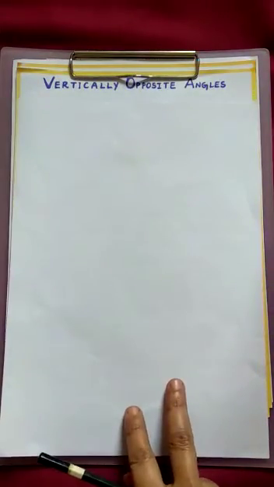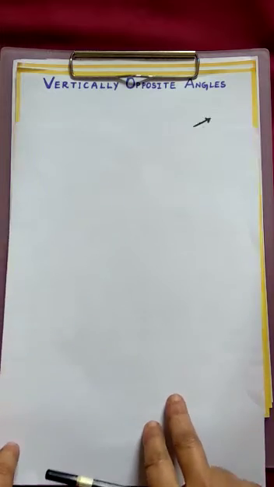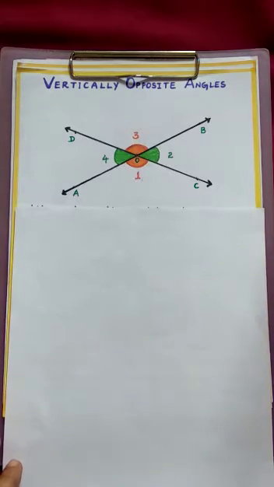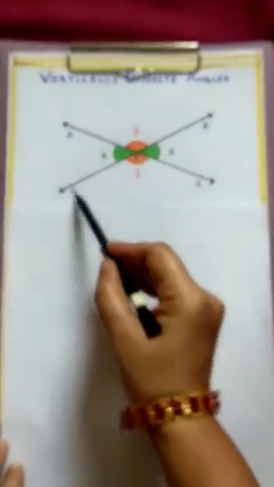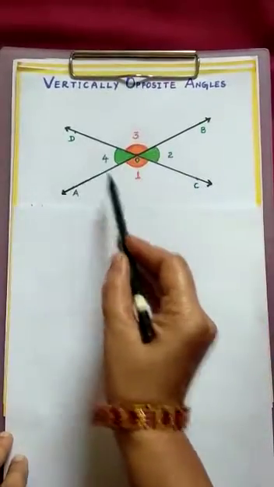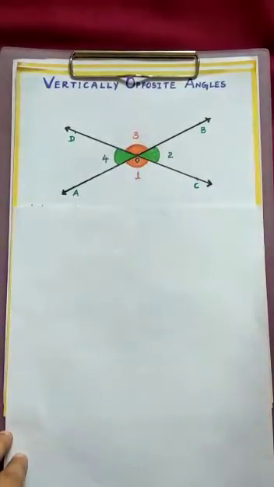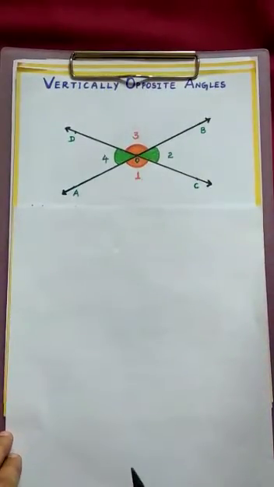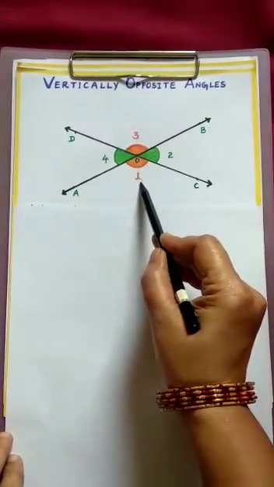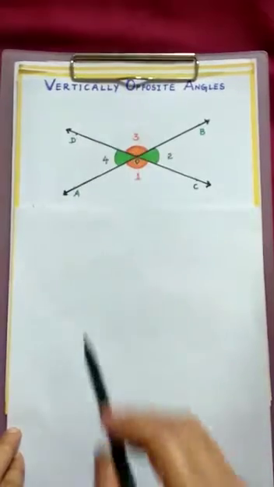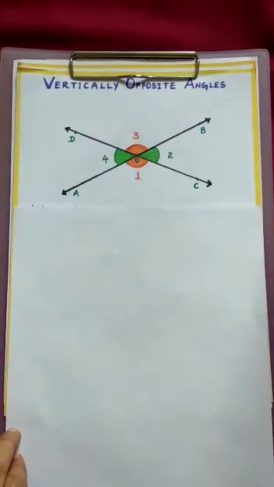Now let us move to the topic, vertically opposite angles. Children, you see here. Two lines meet at a point. Line AB and line CD intersect at a point O. When two lines intersect at a point, how many angles are formed here? 1, 2, 3, 4. Four angles are formed.